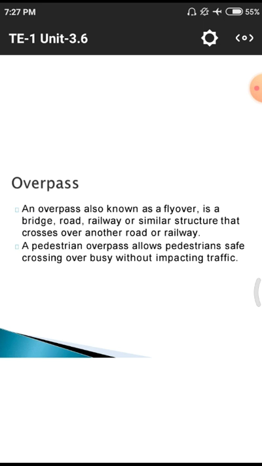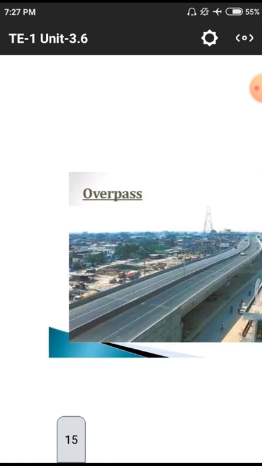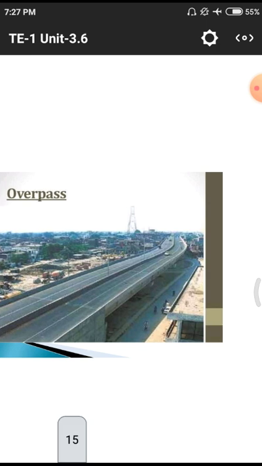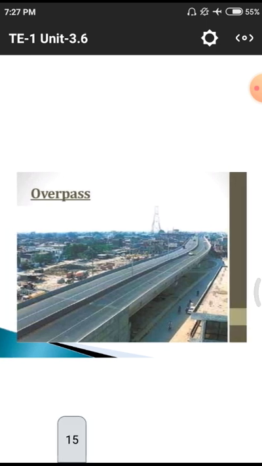Why? Because in a lot of countries they have a smaller population, so they can use it for a better structural appearance and other things they have to implement. This is the normal overpass everywhere in our towns and other cities. We are observing these overpasses. The major purpose of constructing this overpass is to divert these railways and other waterways. In some cases we have to divert these waterways also.